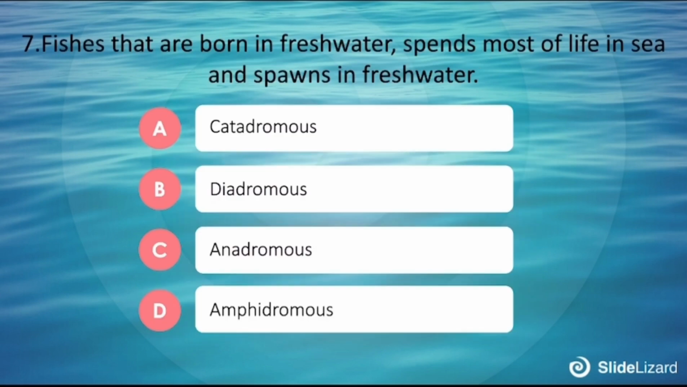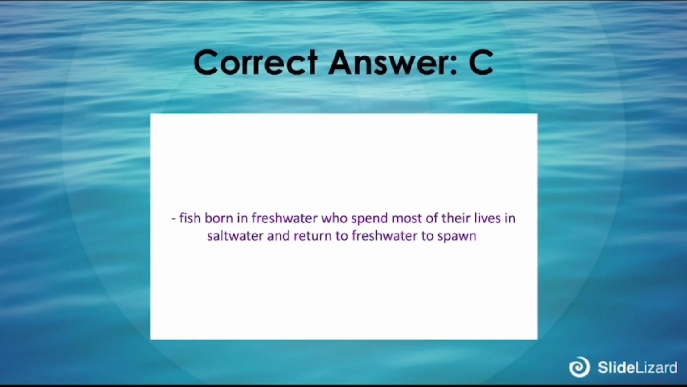Number 7. Fishes that are born in freshwater, spend most of their lives in the sea, and spawn in freshwater. A. Catadromous, B. Diadromous, C. Anadromous, D. Amphidromous. The correct answer is C. Fish born in freshwater who spend most of their lives in saltwater and return to freshwater to spawn.